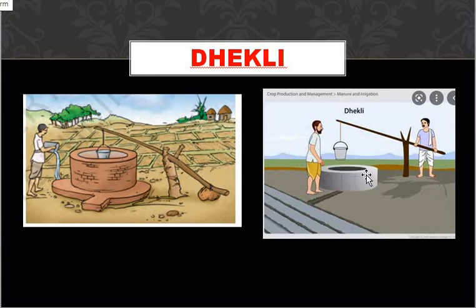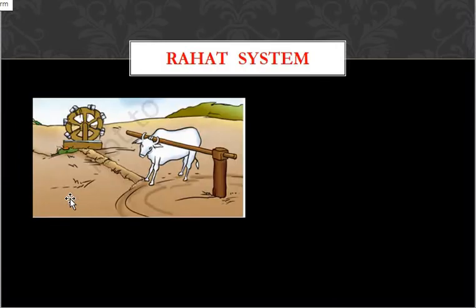Next is Dekli. Here in this figure you can see what this man is doing. He is putting this bucket into the well. How is he doing it? He is pulling this stick, or making the stick go up, and he is putting that bucket into the well and taking the water out of the well, and he is pouring it into this canal. He does it manually like this, and this is also one of the traditional methods.